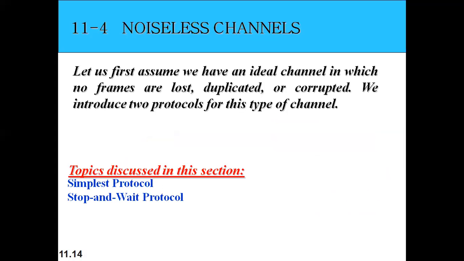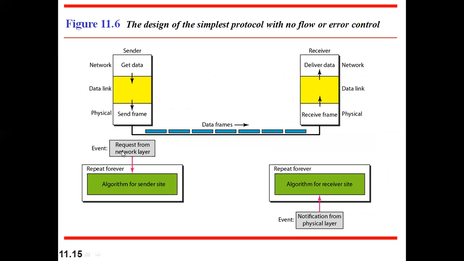In that, the first protocol is the simplest protocol. How will we do that? With the help of a simple diagram, we'll try to understand. Already I said where the data for the data link layer comes from. All the data will be received from the network layer, which is the upper layer for the data link layer. Then the data link layer will do the framing and transmit over the physical layer. The physical layer will transmit those frames over the physical medium, and at the receiver side it will be received at the physical layer. Then the physical layer will send it to the data link layer.